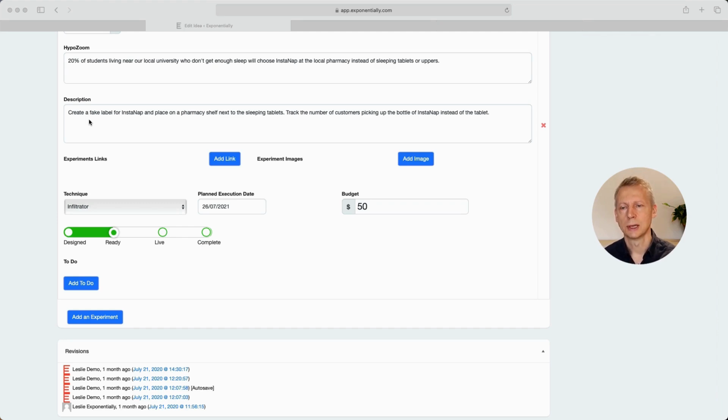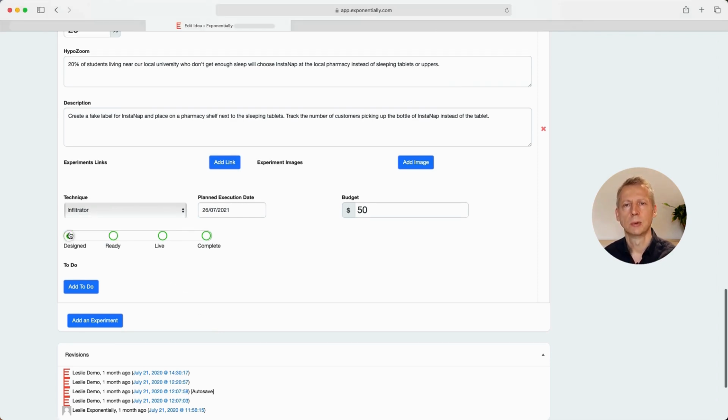What we've also got here is the way we manage these experiments: we take it through various phases. So this one, we've designed it now. This is at the design stage. Once we've actually gone out and bought the labels and set up the product, it's then ready. And then once we launch it, it's then live. So that would be the Instanap example. Have a look and think about what you did compared to this, and happy to take any questions.